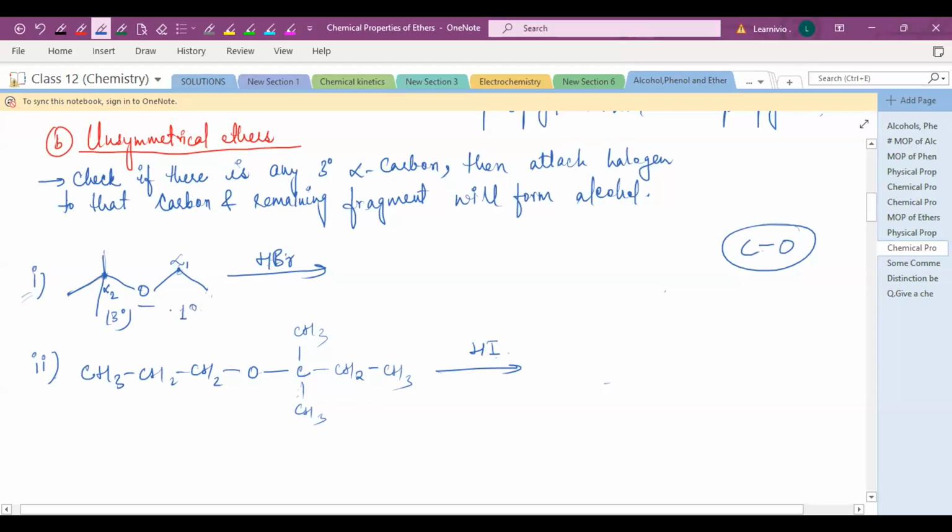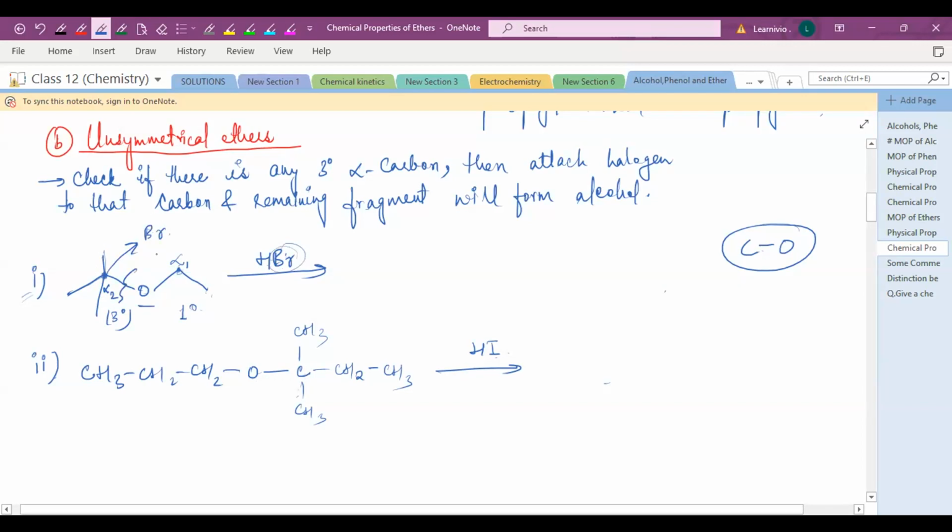That's the first thing. Second thing is, once you have analyzed which one is your tertiary carbon, attach the halogen atom to that carbon. Bromine is the halogen atom here. Just attach it and break this bond.